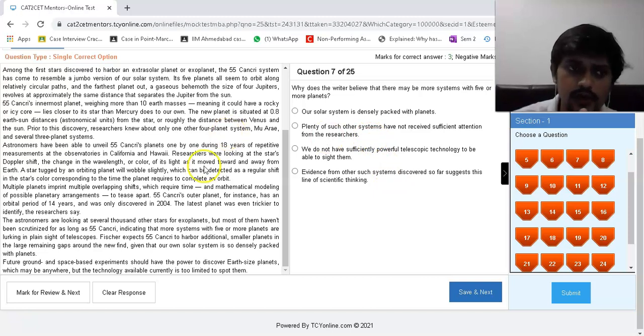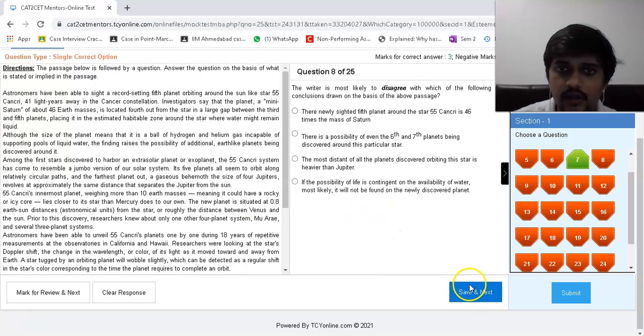So the topic in the second half is talking about this. The others are randomly coming into play. So my best bet is this one, because plenty of such other systems have not received sufficient attention from the researchers. This over here for 18 years, right? And the planet even trickier to identify, the researchers say, this is talking about this exact thing, right? So definitely that becomes the answer.